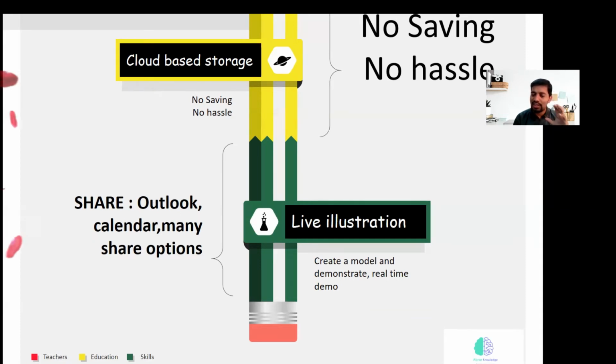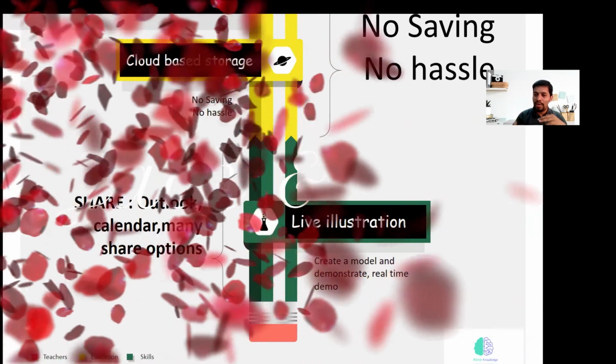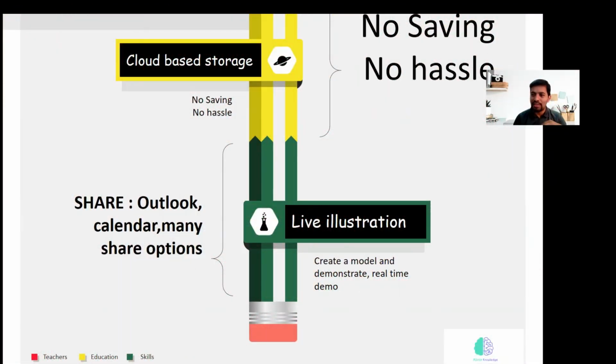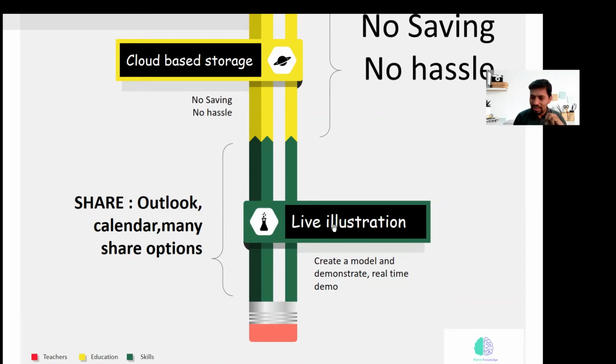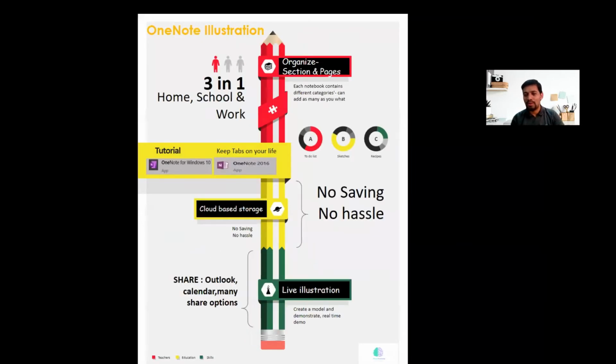The very powerful part is the share option. You can collaborate with colleagues, friends, and family members and so on. How? There are different modes available like Outlook, calendar, and many other saving options that I will explain in more detail. I will make a live demonstration now. Especially for teachers and anybody in the education field, this OneNote holds really, really good. All things in one place you can get.